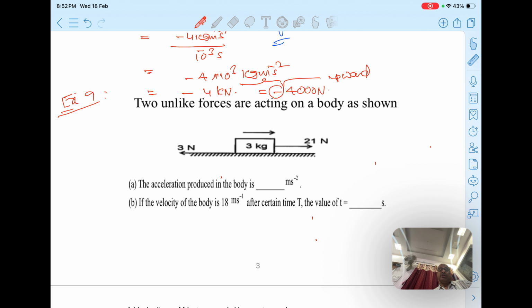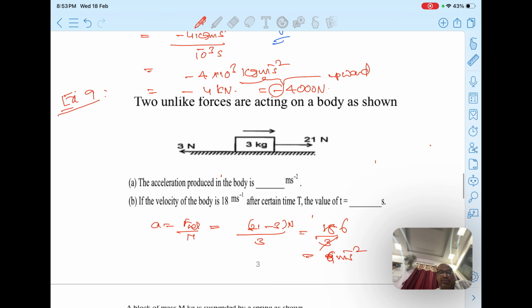Now coming to the next question. Two unlike forces are acting on a body as shown, 3 Newton and 21 Newton. The acceleration produced in the body: already we have seen the formula, acceleration is net force acting divided by total mass of the system. So 21 Newton minus 3 Newton divided by mass 3. This will be 18 by 3, which is equal to 6. So this will be 6 meter per second square acceleration.